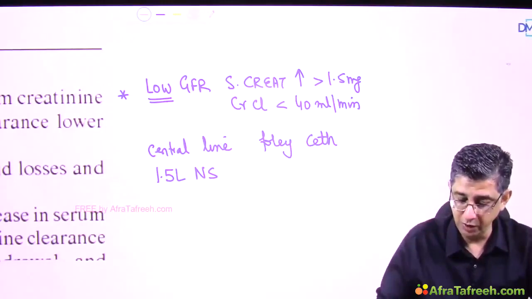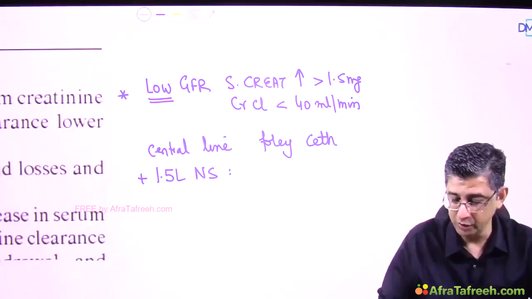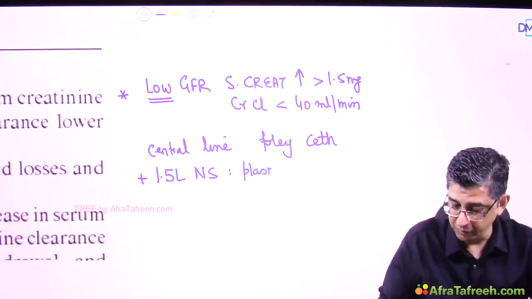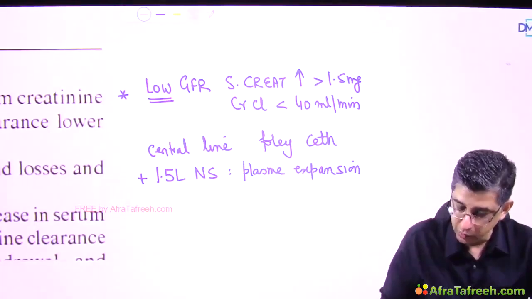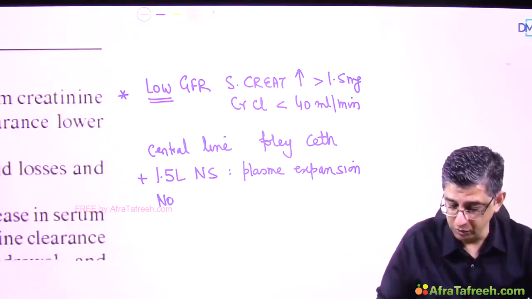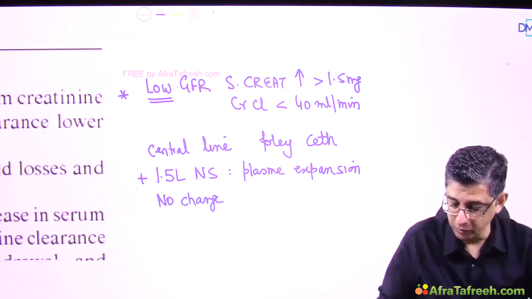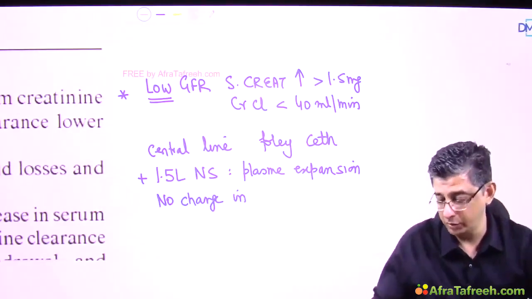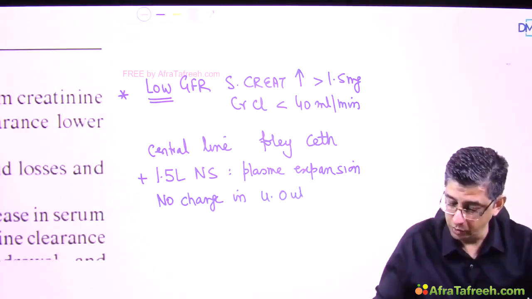But in this patient, when I have done this plasma volume expansion by giving 1.5 liters of normal saline, the kidney will refuse to meet the challenge, and in fact there will be no change in the GFR, no change in the creatinine clearance and no change in the urine output of the patient.